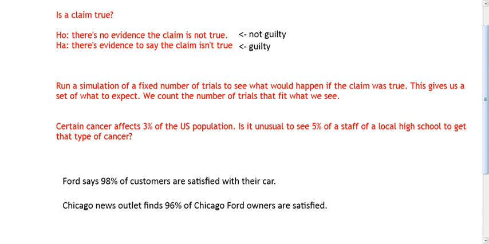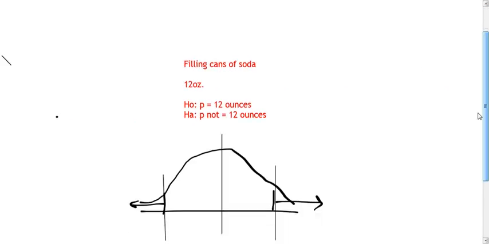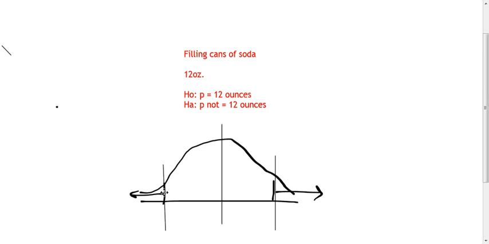And as I said, you can go both directions. Like we ended up doing, if this is our normal curve, here's our 80%, here's 64%. What's the chance we see this or less? If we were filling cans of soda, you want to be within 12 ounces. We don't want to go too much or too little, so we'd count between those two levels, and we'll cover all of that. This was just to give you a taste of where we were going. Hopefully that helps. If you have any questions, shoot me an email.